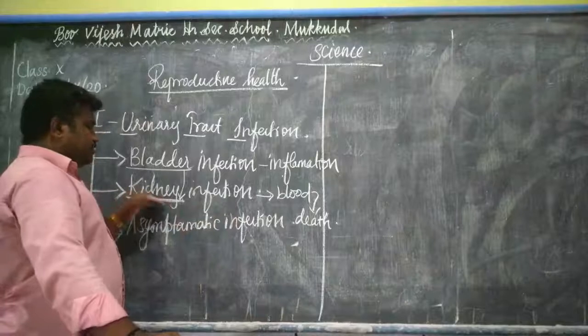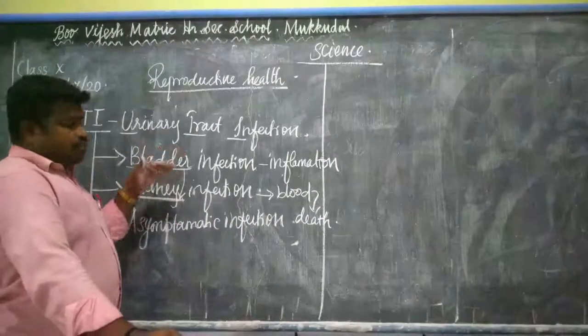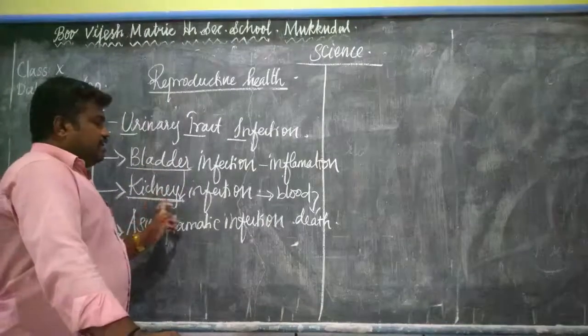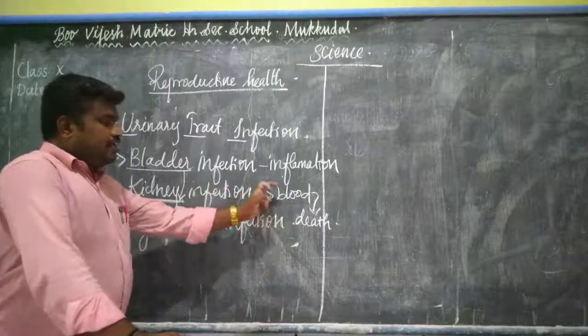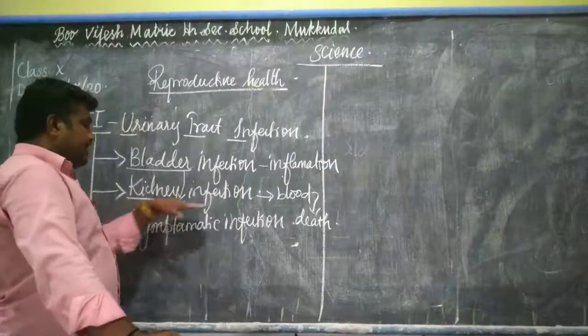Okay, so in kidney infection, the bacteria from the urinary bladder go through the ureter and are transferred to the kidney. Then from the kidney they are transferred to the blood, and that leads to death. Okay, so this is the kidney infection.